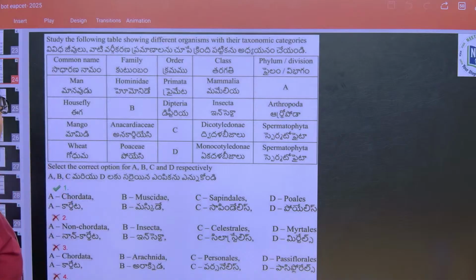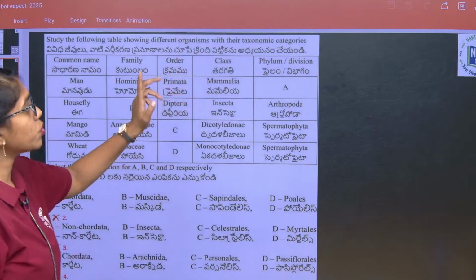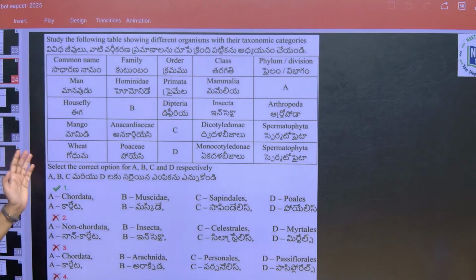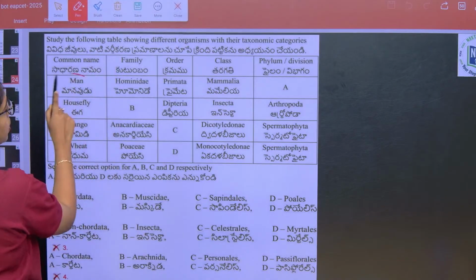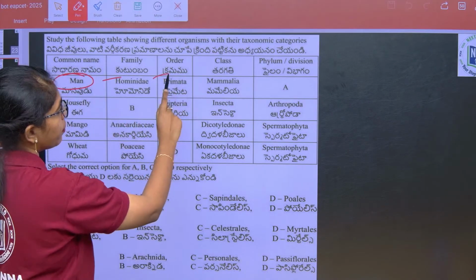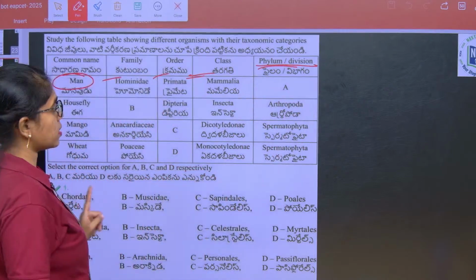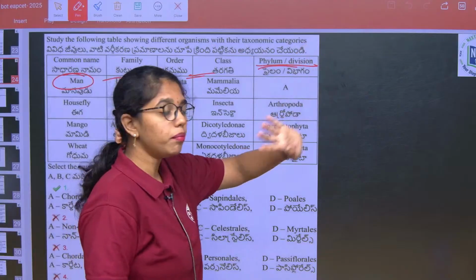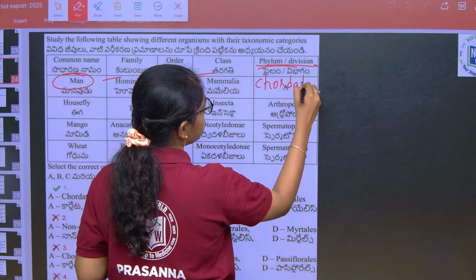And next, study the following table showing different organisms with taxonomic categories. This is from Diversity of Living Organisms. First, man, of the family Hominidae, order Primata, class Mammalia. Of course, the division is chordates. They come under Chordata of kingdom Animalia. So here A will be Chordata.